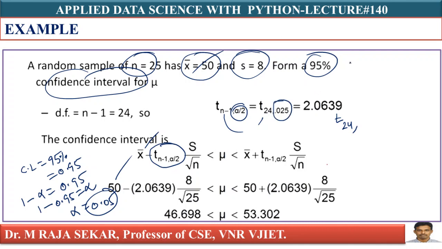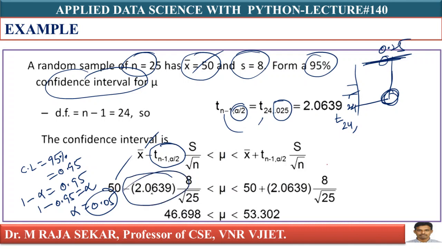Just go to the t distribution table. In the t distribution table, you have degrees of freedom like this here. You have 0.025 somewhere at the top here, and this is something like 24 degrees of freedom. At the intersection, you can find a value. That value will be 2.0639.